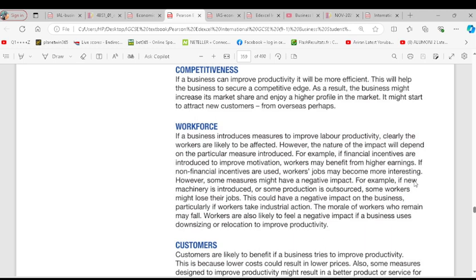Is it clear? So when you are able to improve your productivity, there's possibility for you to be able to enjoy reduction in cost of production. As a result, you might be able to sell at a reduced price and it may attract new customers. A reduced cost allows you to make more profits, and that allows you to attract more customers. Is it clear?